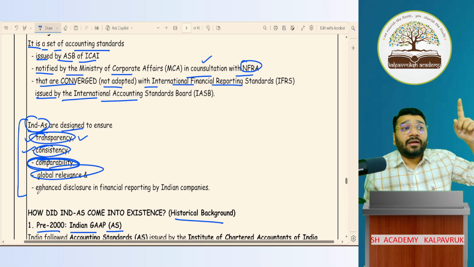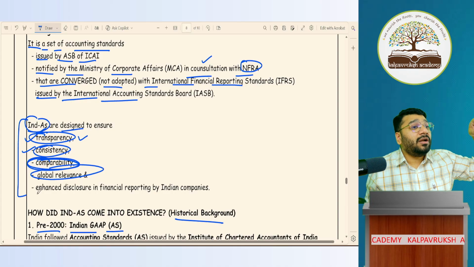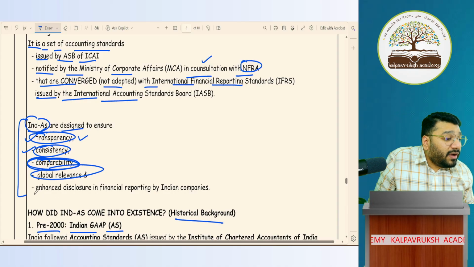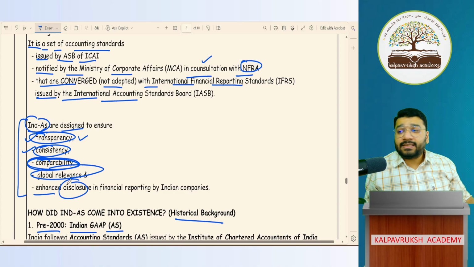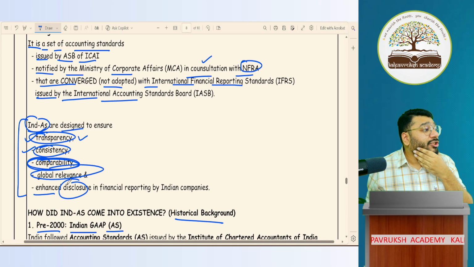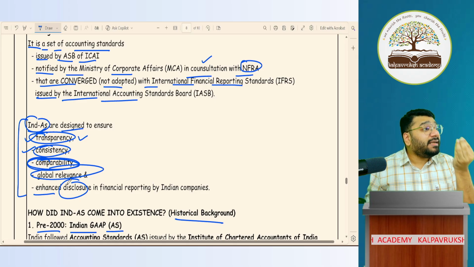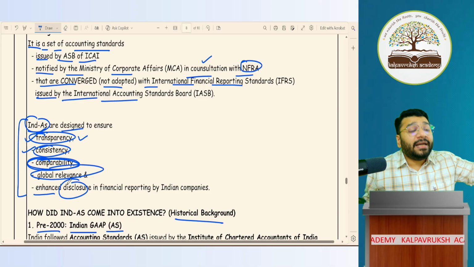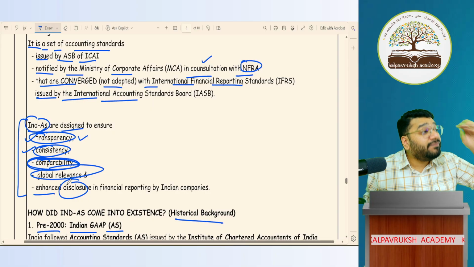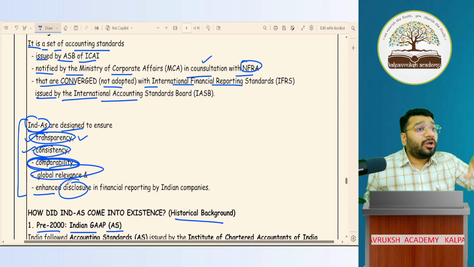Next, Ind AS not only did all of these things, it further had enhanced disclosure. Means apart from preparing the P&L and balance sheet, they emphasized detailed disclosures. There was certain information which was elaborately explained in the notes to accounts. Explanatory notes and additional information were given, based on which I was able to decide.